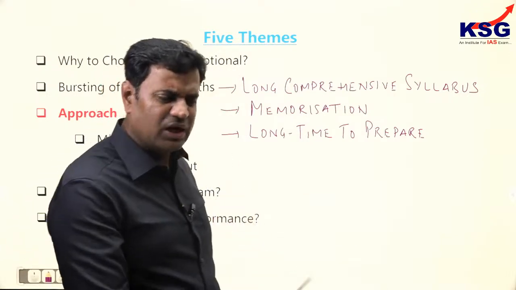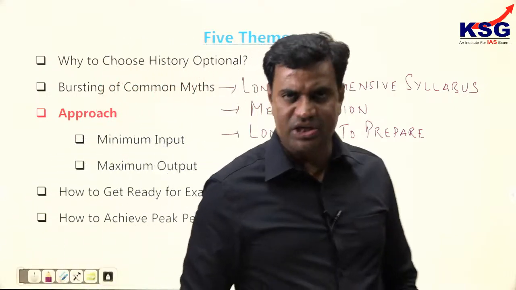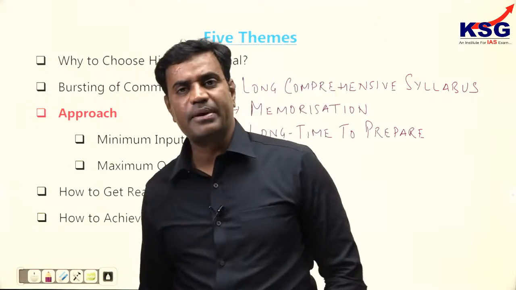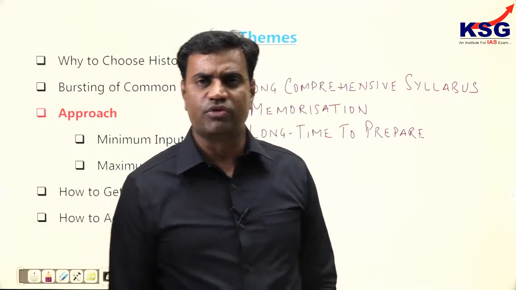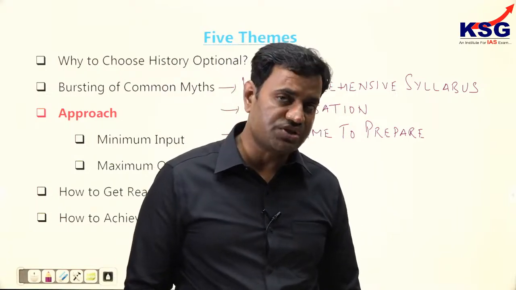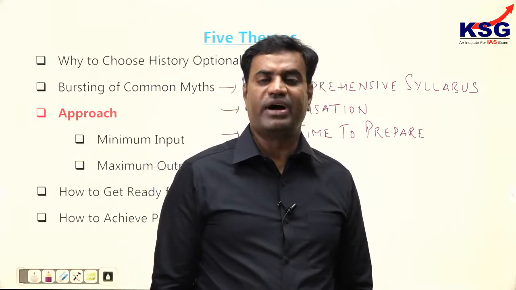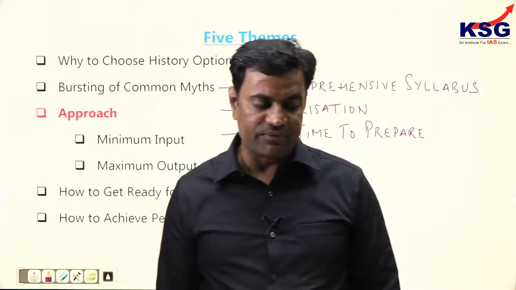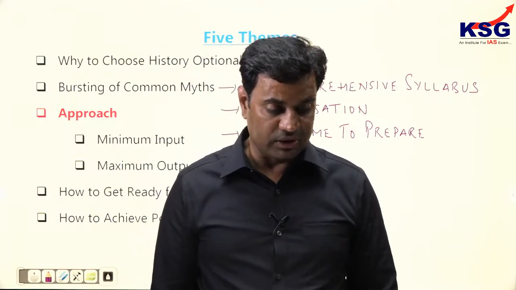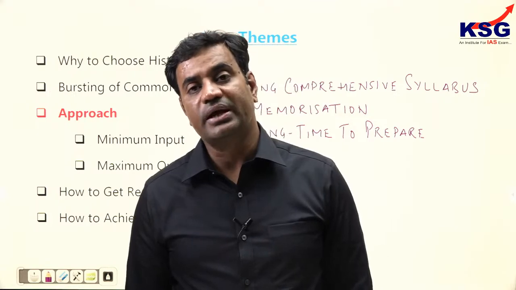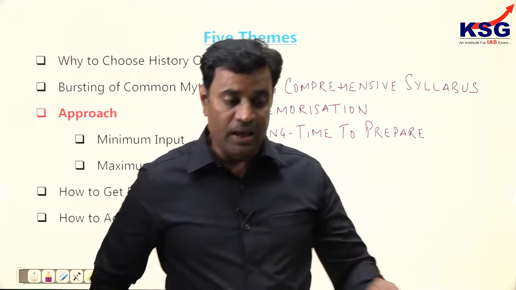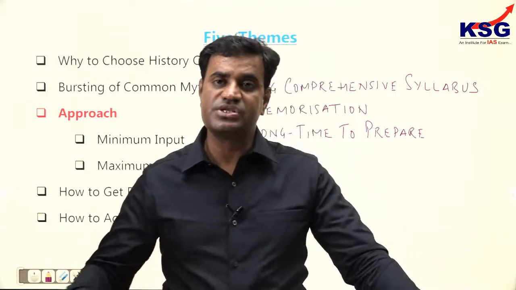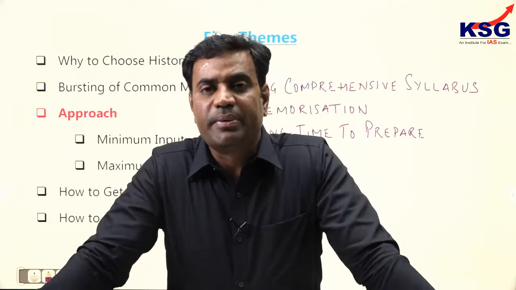Be it any optional subject in the UPSC examination, no optional subject can be prepared within 5 months. It requires a minimum of 4.5 to 5 months, and the same goes for history also. 4.5 to 5 months are required to prepare for history optional. If you have taken guidance from an institute like us, it will be prepared within 3 months only.